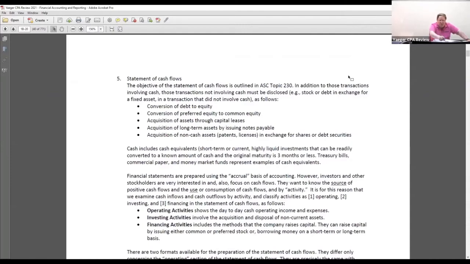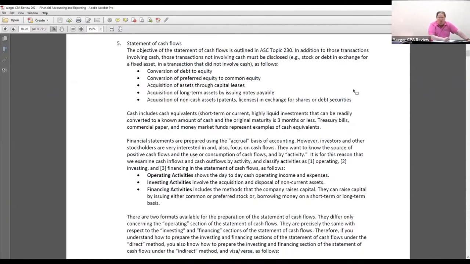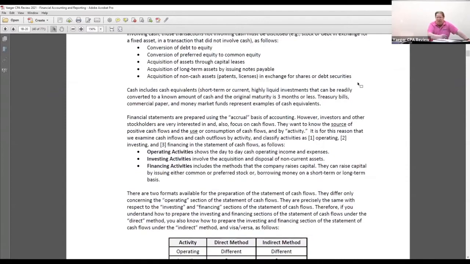The third paragraph from the bottom. It shows you the three sections of the statement of cash flow. And they are, you see that? The operating activities, which shows the day-to-day cash operating income and expenses. The investing activities, which shows the acquisition and disposal of non-current assets. But remember, it's only the acquisition and disposal of non-current assets when you either pay cash or you receive cash. Financing activities include the methods the company raises capital.